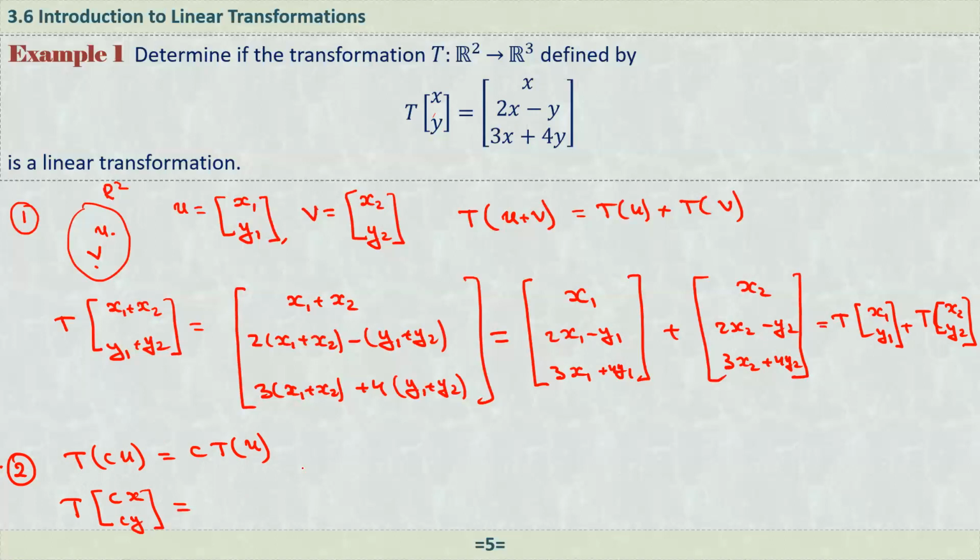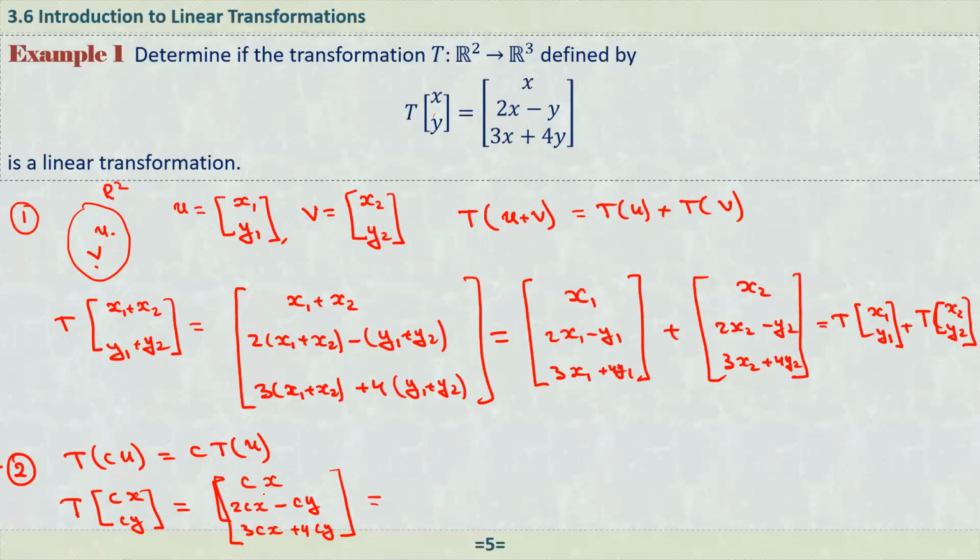And using this transformation, what we have here is c times x as the first component, and 2 times cx minus the second component, which is cy, and 3 times cx plus 4 times cy.